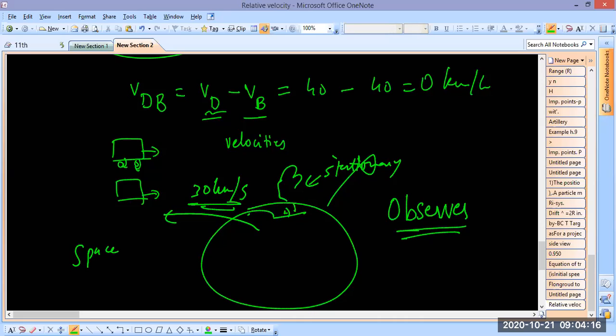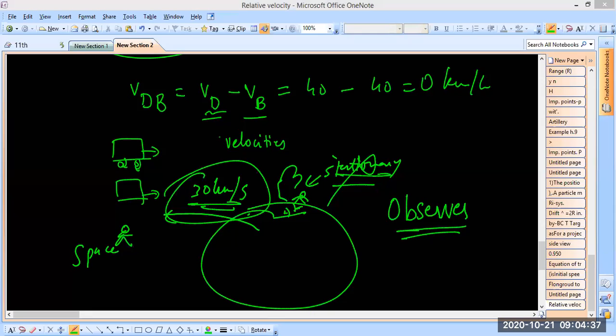It is all about the observer. If the observer stands here in the shade, the tree is stationary. If the observer goes to space, an astronaut, then the tree is moving with a speed of 30 kilometer per second, right?